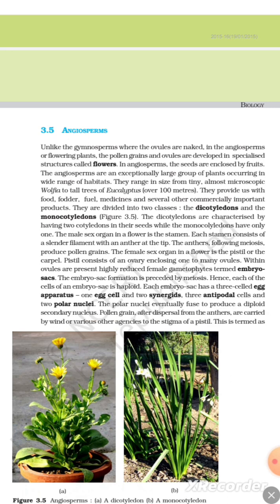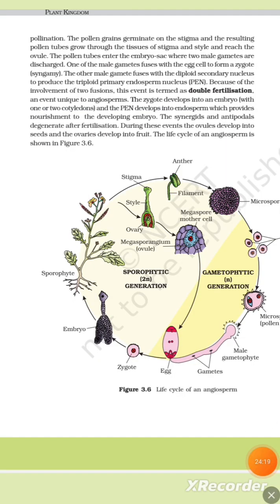Pollen grains, after dispersal from the anther, are carried by wind or various other agencies to the stigma of a pistil. This is termed pollination. The pollen grains germinate on the stigma, and the resultant pollen tube grows through the tissues of the stigma and the style and reaches the ovule. The pollen tube enters the embryo sac, where two male gametes are discharged. One of the male gametes fuses with the egg to form a zygote (syngamy). The other male gamete fuses with the diploid secondary nucleus to produce the triploid primary endosperm nucleus (PEN). Because of the involvement of two fusions, this event is termed double fertilization, an event unique to angiosperms.